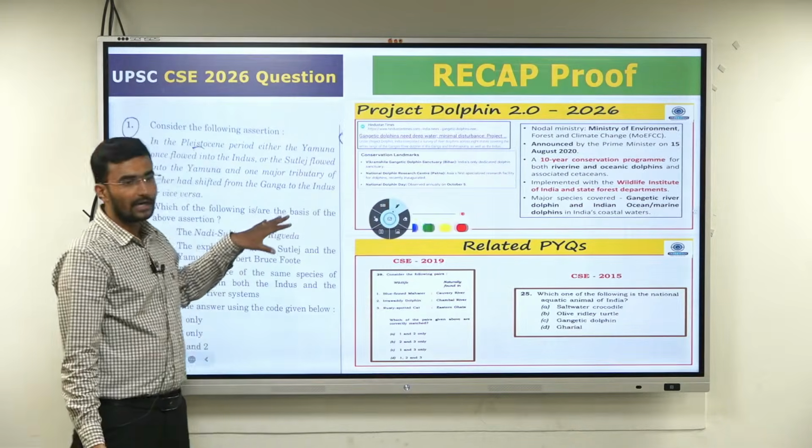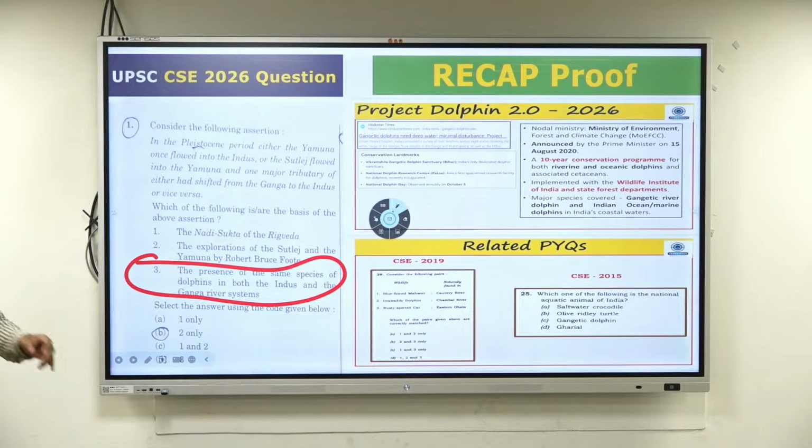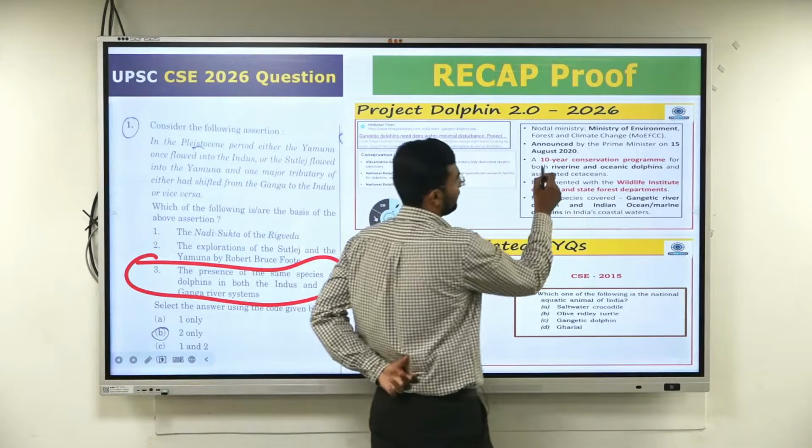Now this is not completely related, but the third option is related. I have discussed, if you remember, the presence of the same species of dolphin in both Indus and Ganga rivers. Is it the same, boss? No, we have two important dolphins. One is the Indus dolphin and the other is the Ganga dolphin. I have discussed this, and Project Dolphin 2.0 also. It has been newly launched.